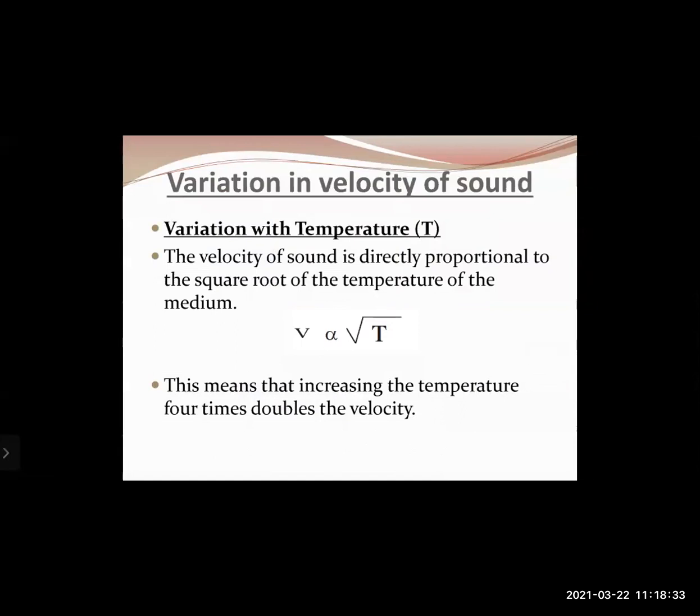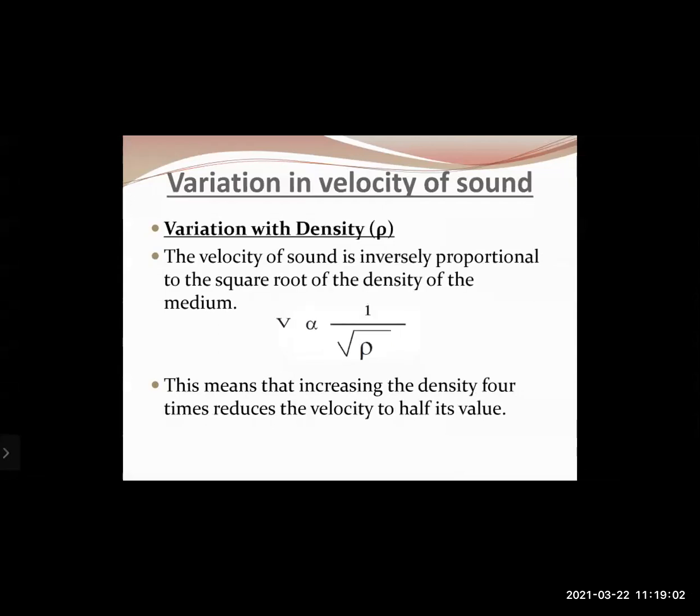Let us take an example. As we have studied, the velocity of sound in air is about 346 meters per second, and say the temperature is 22 degrees Celsius. So if we increase the temperature by 4 times, that means 22 degrees Celsius multiplied by 4, that means if the temperature of the air becomes 88 degrees Celsius, then the velocity of sound will double. That is, 346 multiplied by 2.